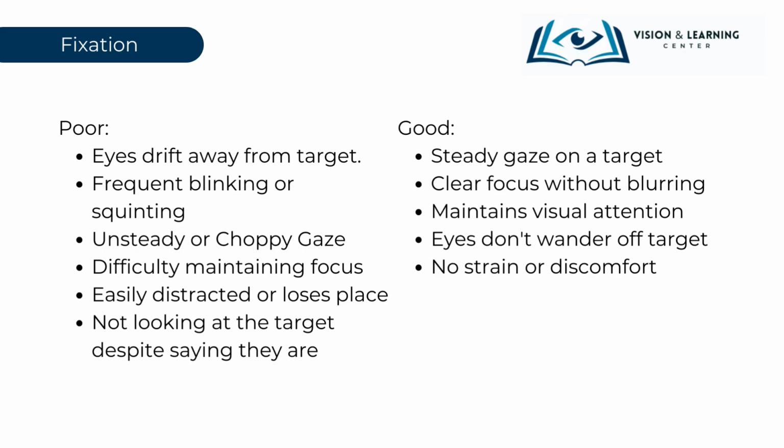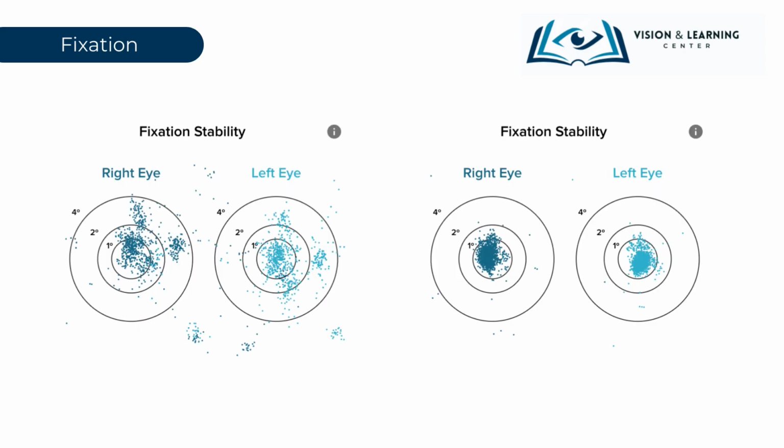Good fixation eye movements are characterized by a steady and unwavering gaze on a specific target. This allows for clear focus without any blurring, ensuring that details are seen with precision. One of the significant benefits of efficient fixation is the ability to maintain consistent visual attention, which means that distractions are minimized and the eyes remain reliably on the target. Even during prolonged periods of fixation, there's no notable strain or discomfort, highlighting the ease and efficiency of this crucial visual skill.